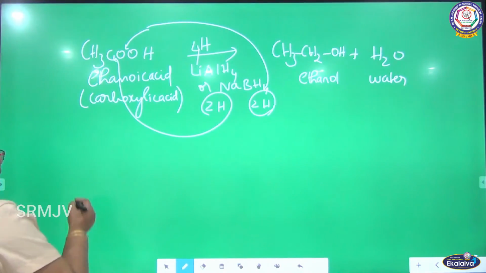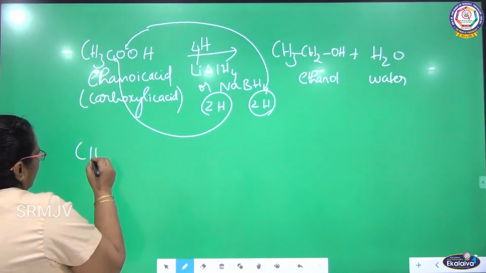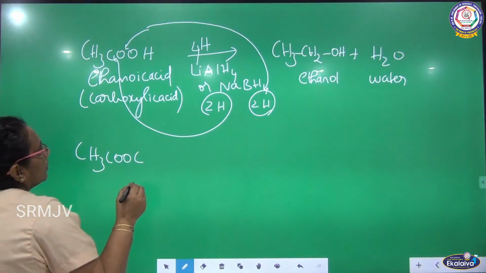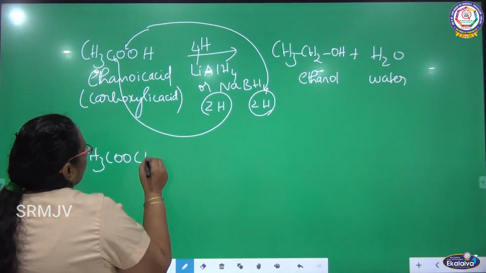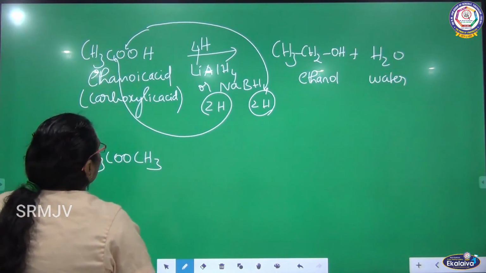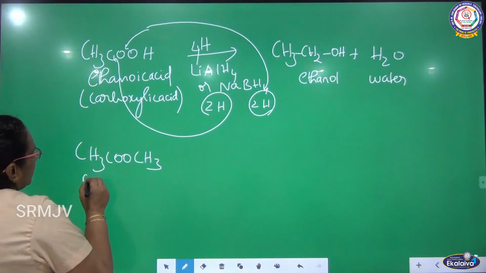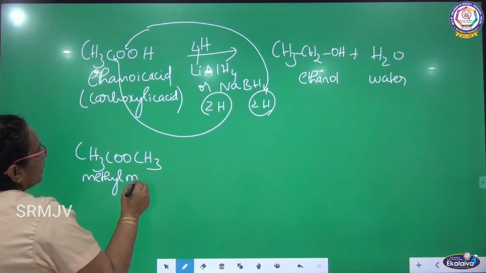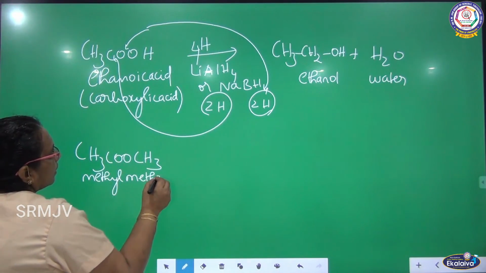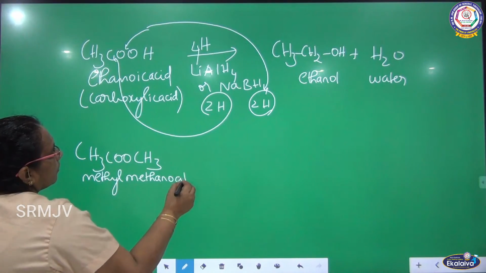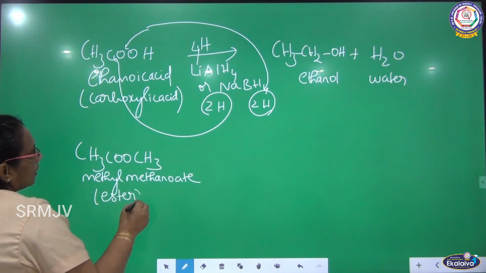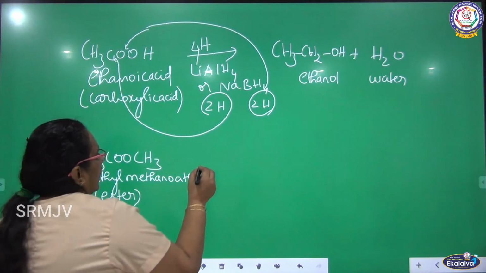The next reaction is from esters. This is an ester, methyl methanoate, and it undergoes reduction.